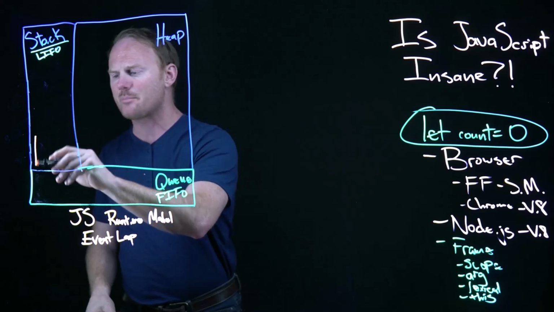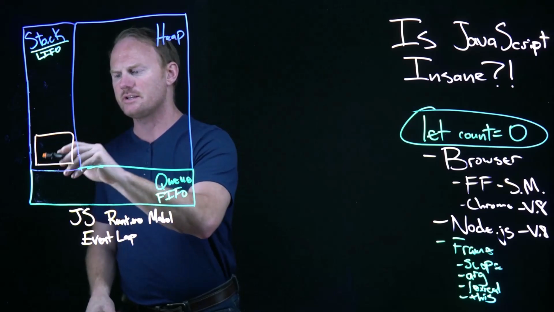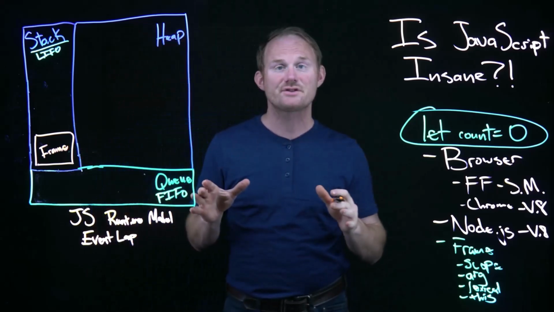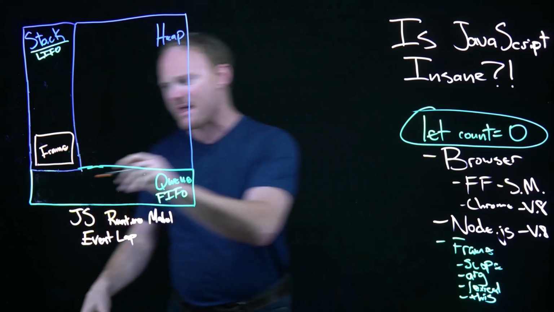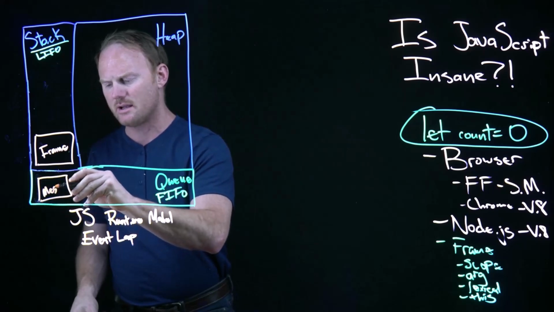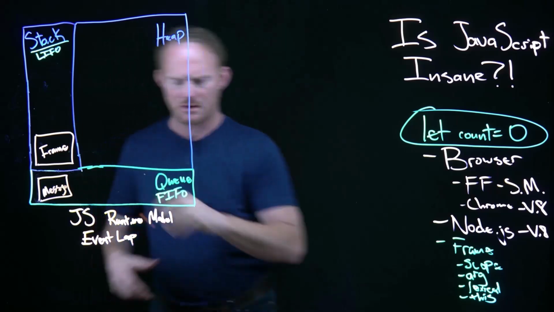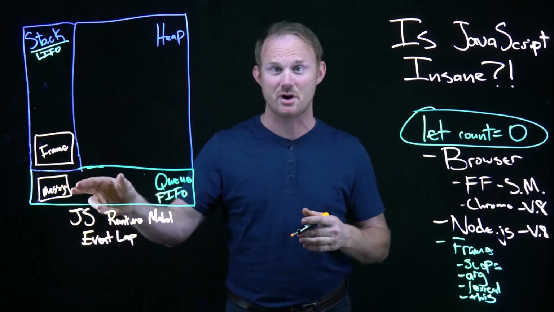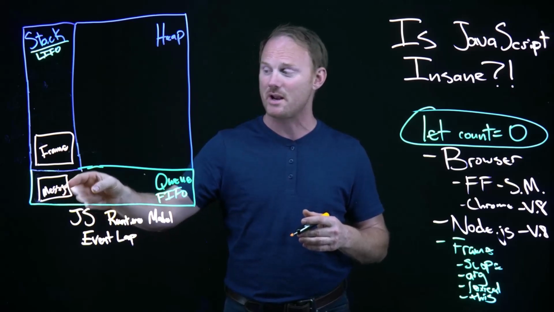The first thing that happens is the global function gets added to the stack as a frame. The very first thing in there was that set timeout. That is going to be a message that gets put in here by the web API that has that callback that runs after 0 seconds. So this is waiting. It's ready to go. This callback is sitting here patiently waiting.